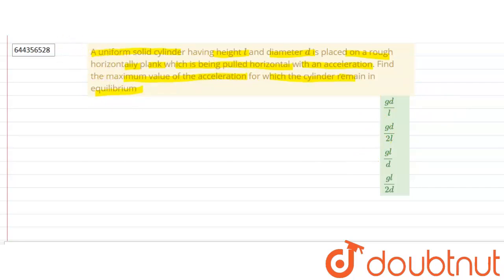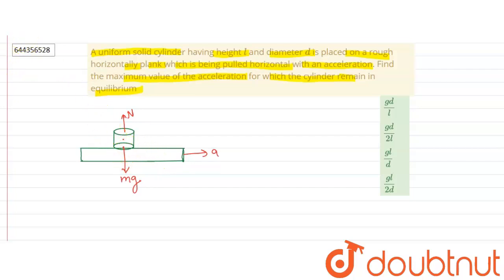Now we will draw a diagram. This is our diagram. The plank is being pulled by an acceleration, say a. The center of mass of the cylinder is here. There will be a mg downward force, a normal force which will be upward, and when the plank moves, there will be a pseudo force acting on the cylinder which will be ma, due to which there will be a friction which will act on this side, which is f.